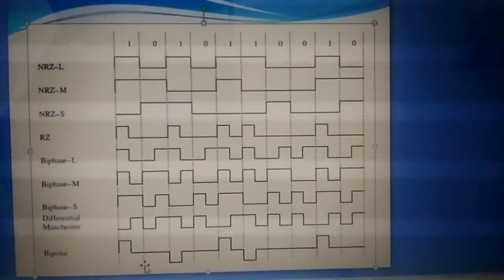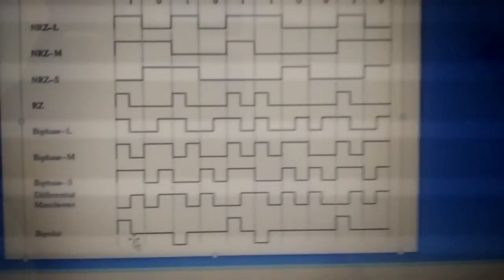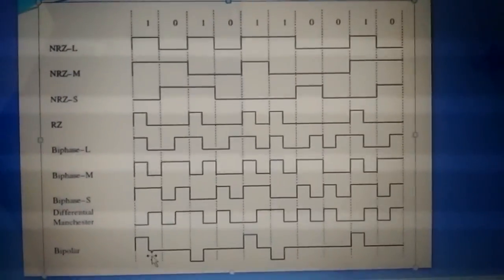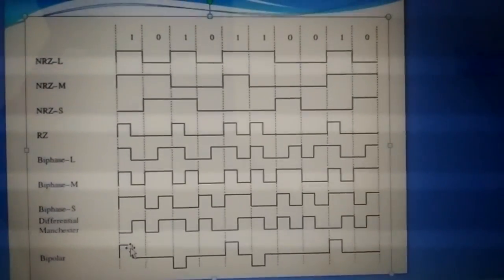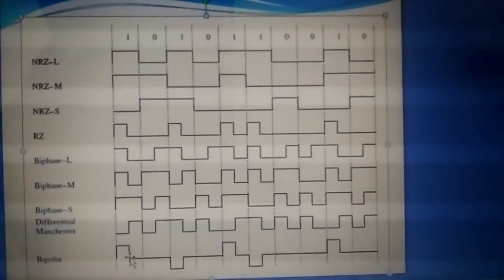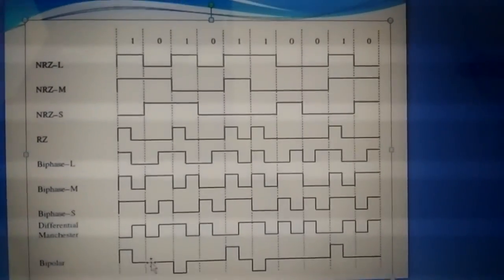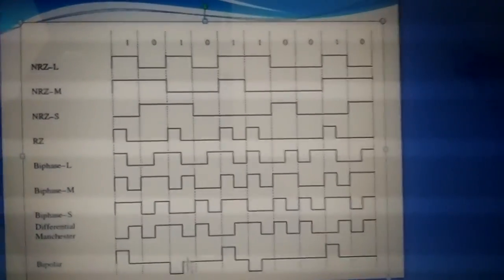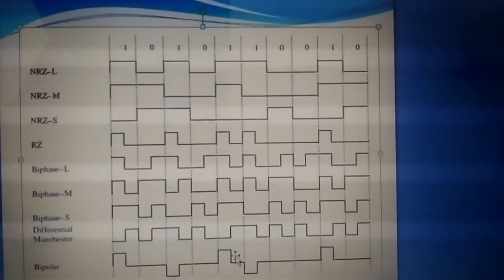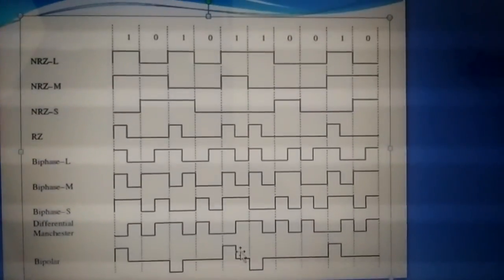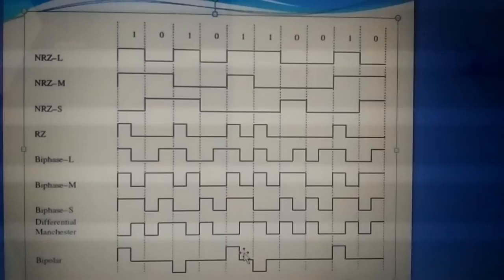And bipolar, in the sense, in bipolar it's very easy, it will also come under return to zero type. In bipolar, the first one will choose the first half, and for 0 it does nothing, it will be in bias condition. So first one, first half, and for the second one, first half, and 0 does nothing. For the third one, all of this, you will have the half bit period pulse alternately for each and every one.